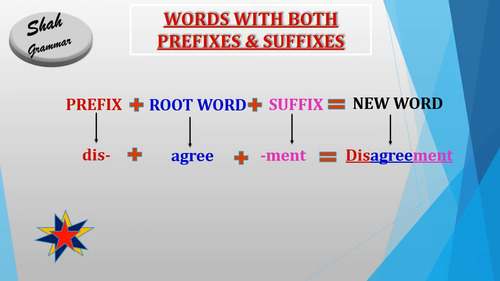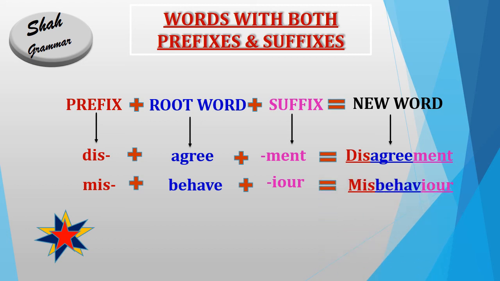Now come to the next example. If our prefix is mis and our root word is behave, what will be the next word? Misbehave. And if we add the suffix ior after this word, it will be converted into a new word, misbehavior. And misbehavior has a different meaning as compared to its root word behave.